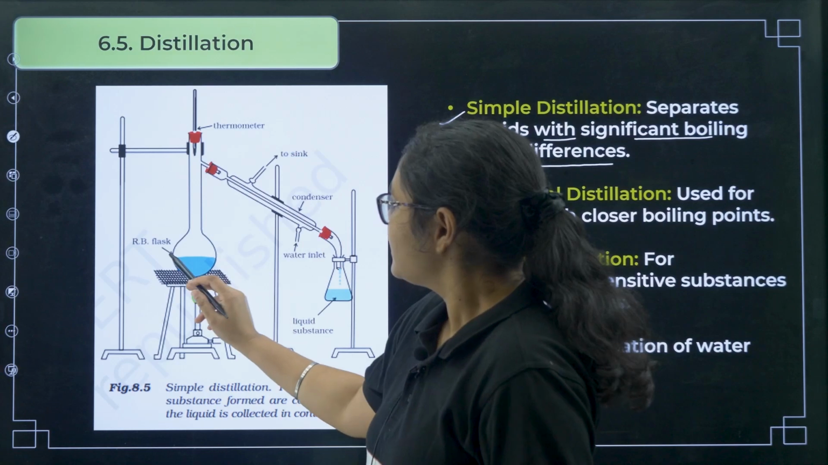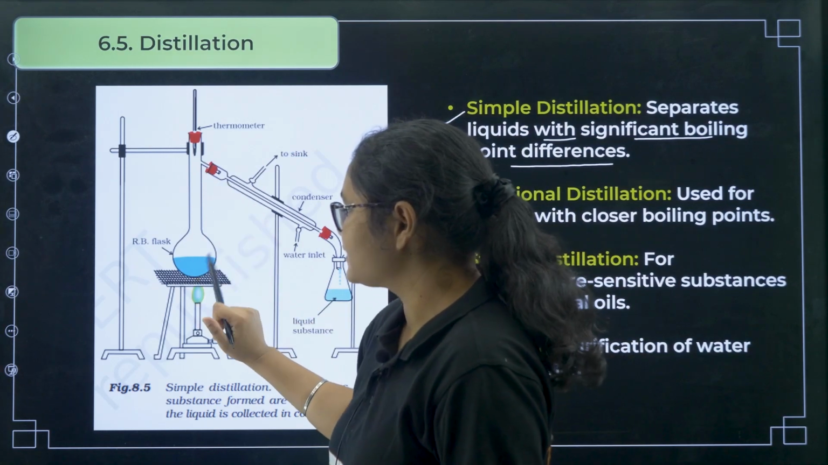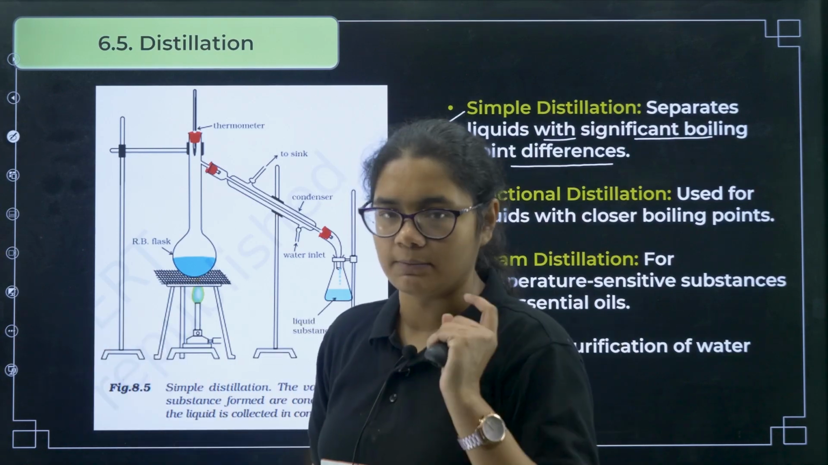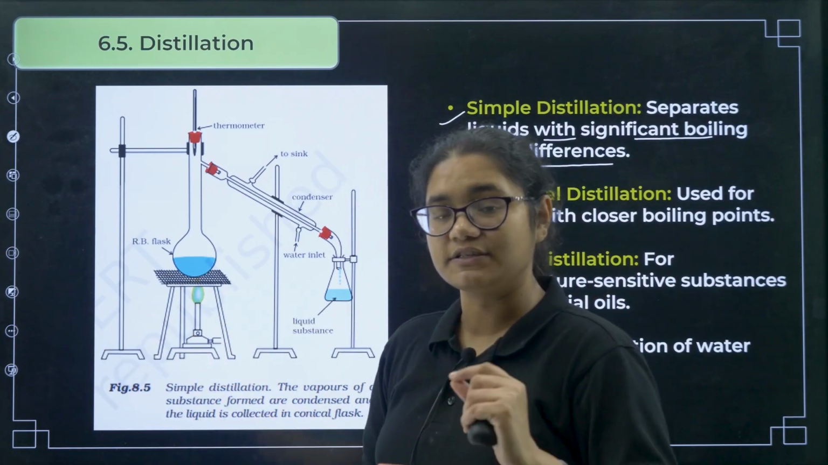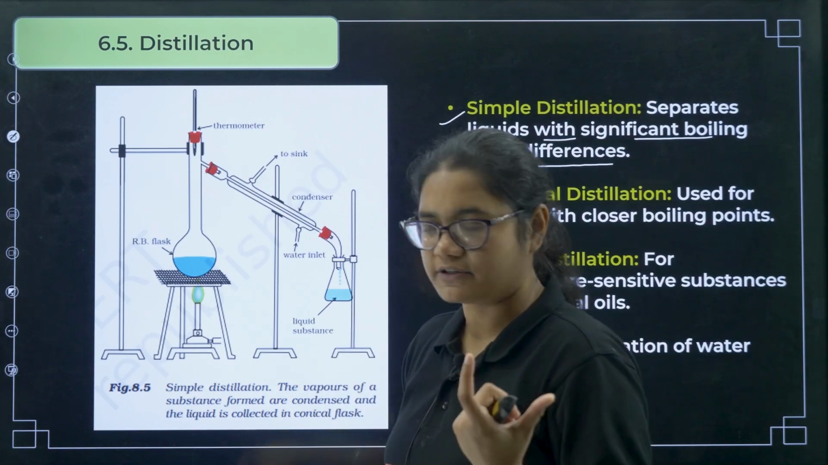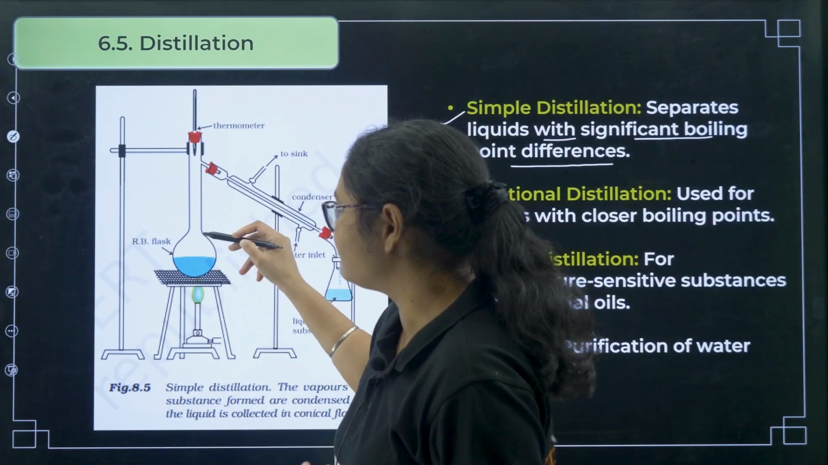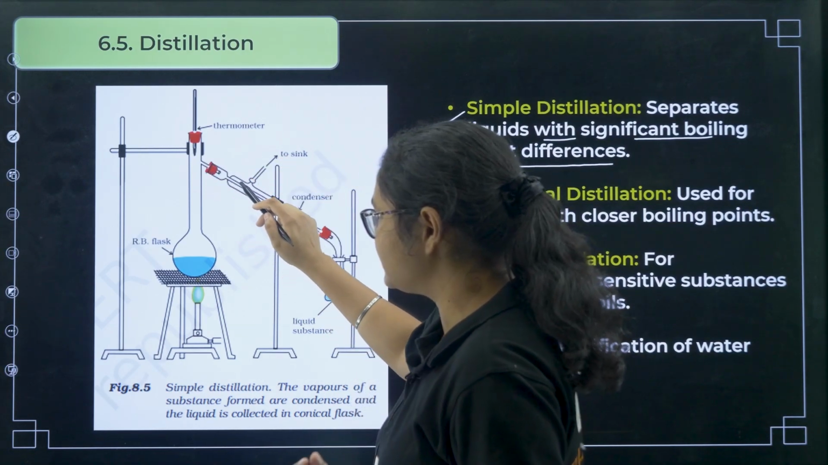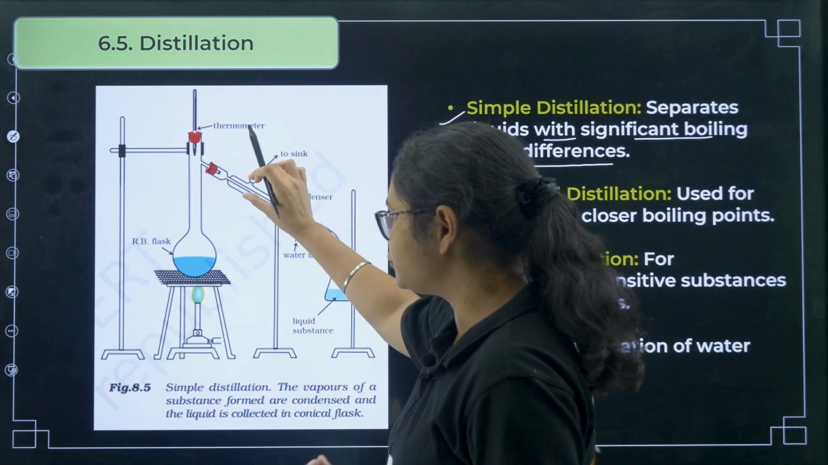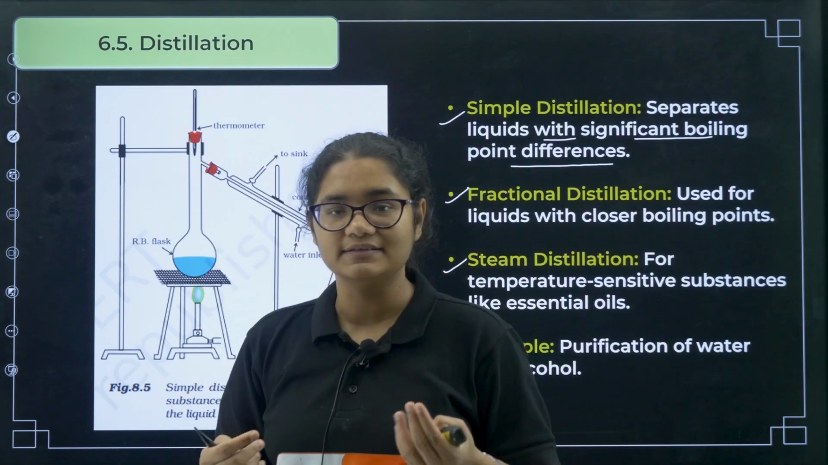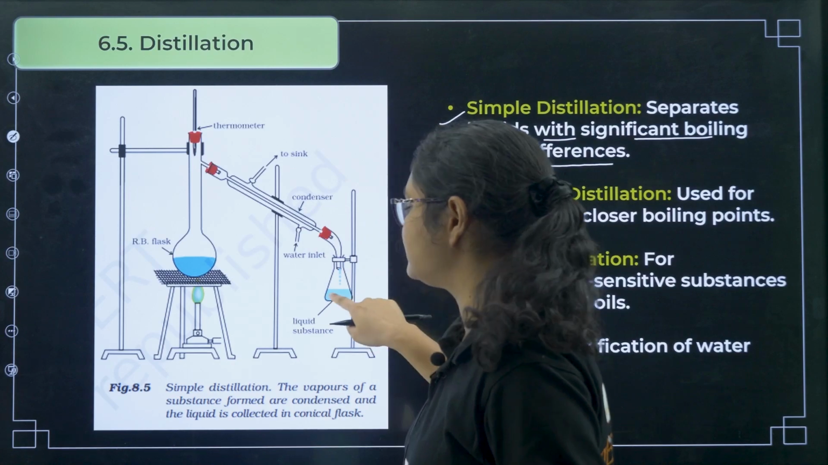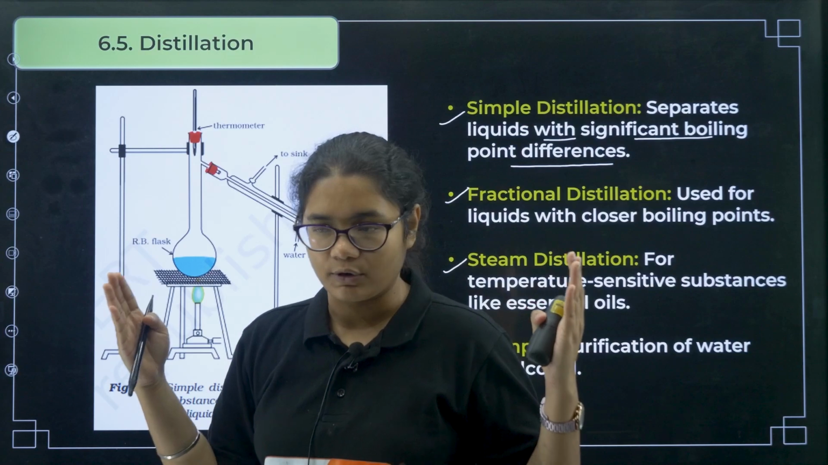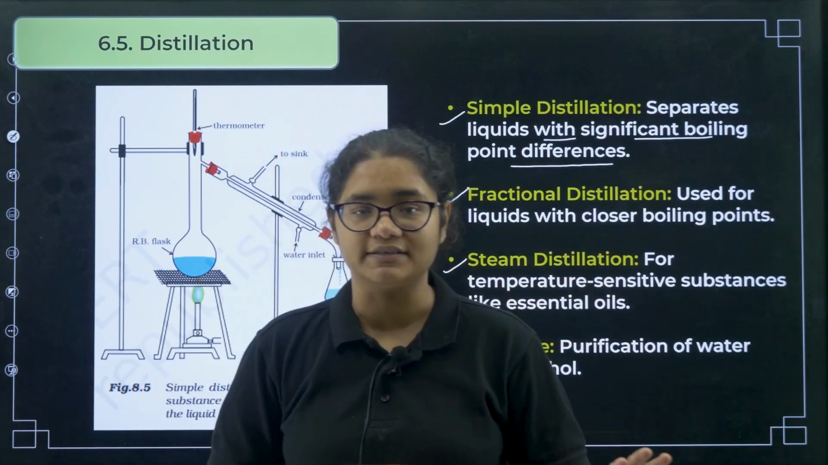Here this is called a round bottom flask, and here you have both the liquids A and B, which have a significant difference in their boiling points. Now when you heat them, the one which has the lower boiling point will boil first. Suppose liquid A boils first and goes here, and then it will condense. This is a condenser, so you pass water around this tube and that gas gets condensed and we get pure liquid A on this side, and pure liquid B will be remaining here. So when you have a difference in the boiling point, you can use the simple distillation method.